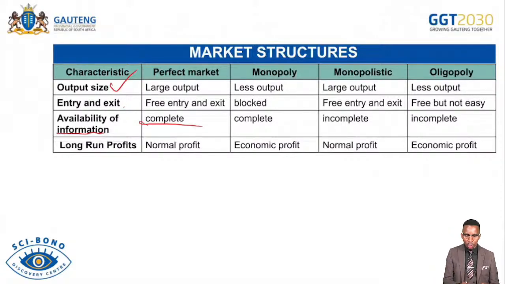And then you talk about long run profits. Maybe you go straight to the monopoly. That's when now you'll be saying long run profits. You explain to say in the long run, monopolies enjoy economic profits or supernormal profits when their average revenues are more than their average cost, or when their total revenues are more than their total cost, or when the average cost curve is turning below the average revenues.